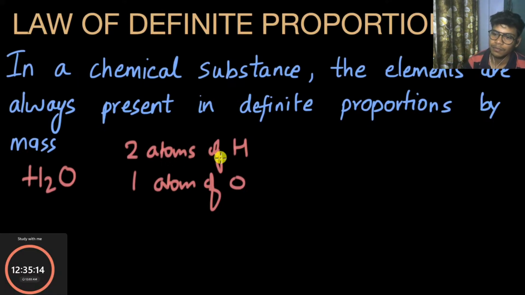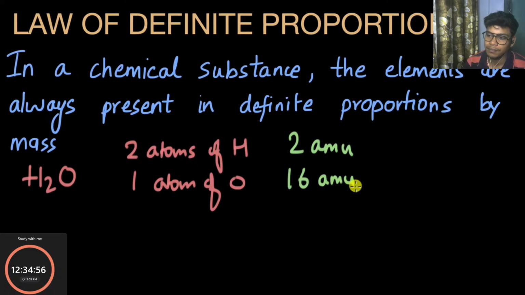So we know that every atom has a mass of its own, and we know that one atom of hydrogen weighs 1 atomic mass unit. So two atoms will be 2 atomic mass units. So let me write 2 AMU. One atom of oxygen has an atomic mass of 16 AMU, so that will be 16 atomic mass units.